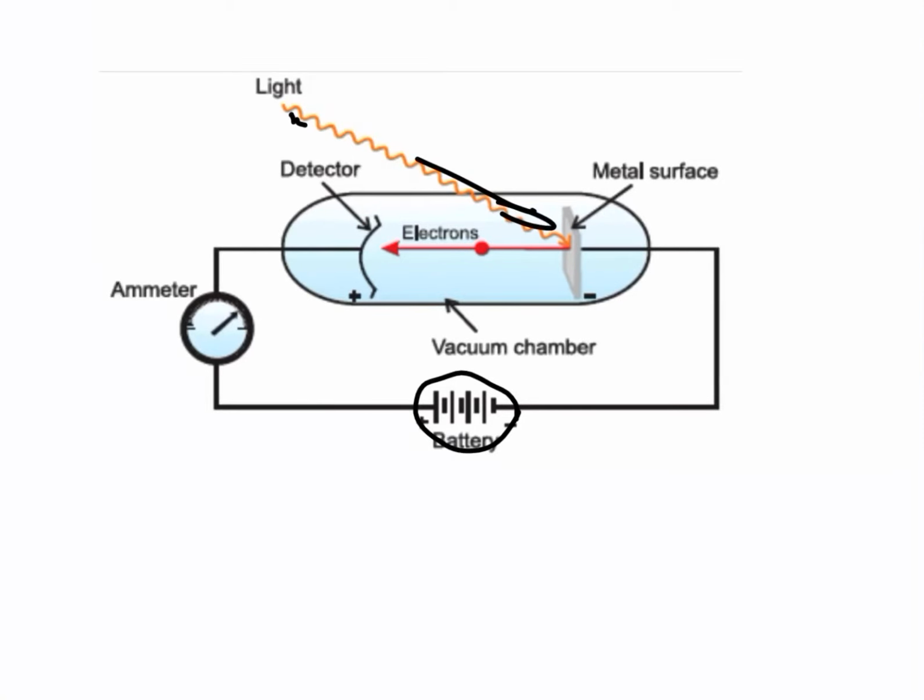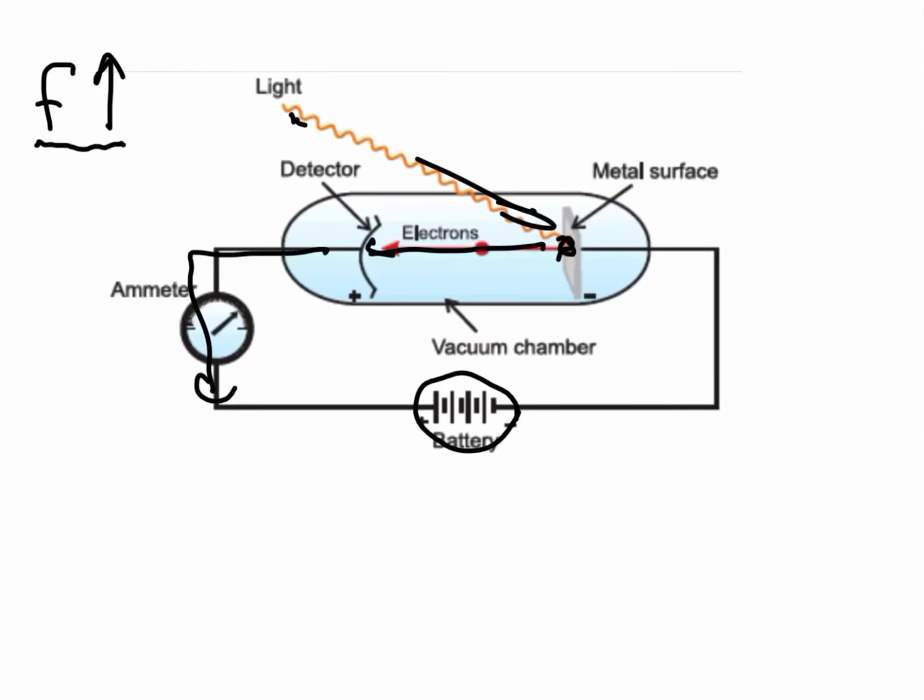So light came in here, and they made it more and more intense, and nothing happened. So then they changed other characteristics of the light. For instance, frequency. They increased the frequency, and they found that at some specific frequency and above, electrons started breaking off, going here, and running through the ammeter.